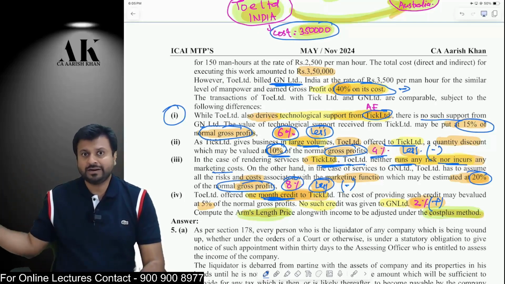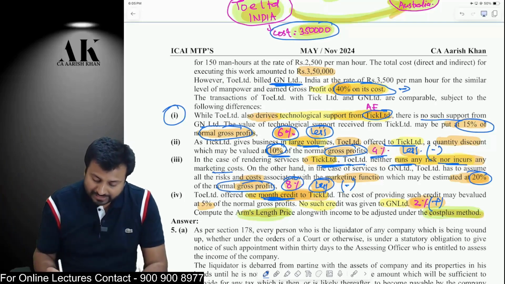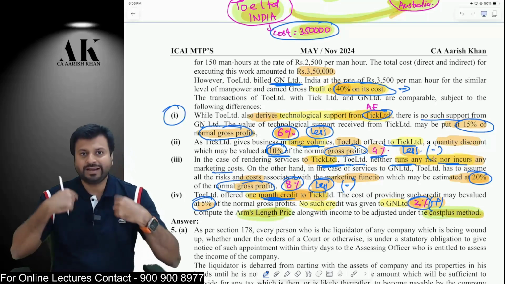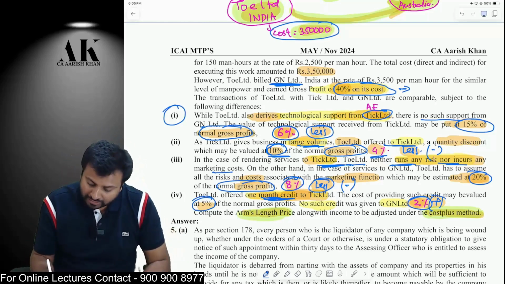Therefore, in case of a third party, I don't give any credit. Therefore, there the profit margin has to be lower because I will charge lesser to them. Therefore, how much does that amount to? That amounts to 5% of normal GP. 5% of normal GP amounts to 2%. So in my case, when I give you services, I am charging you more. Therefore, I have to now add back 2%.